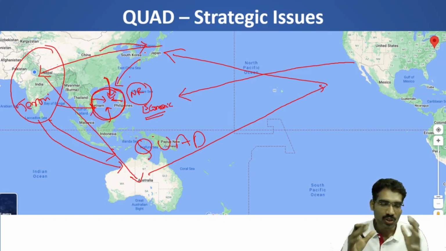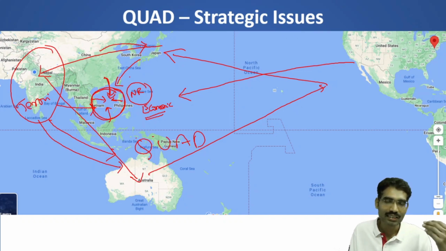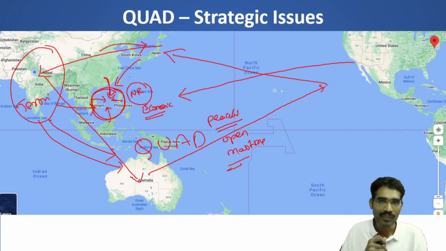Now China viewed this Quadrilateral Security Dialogue as opposed to China's rise, as going against China's peaceful rise. But India is saying that they are only talking about peaceful and open maritime navigation.